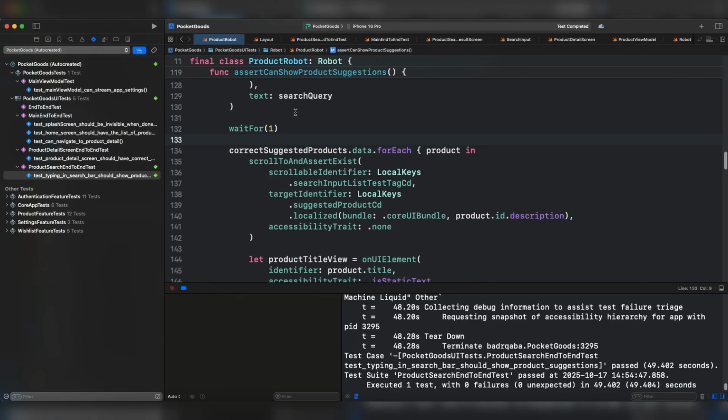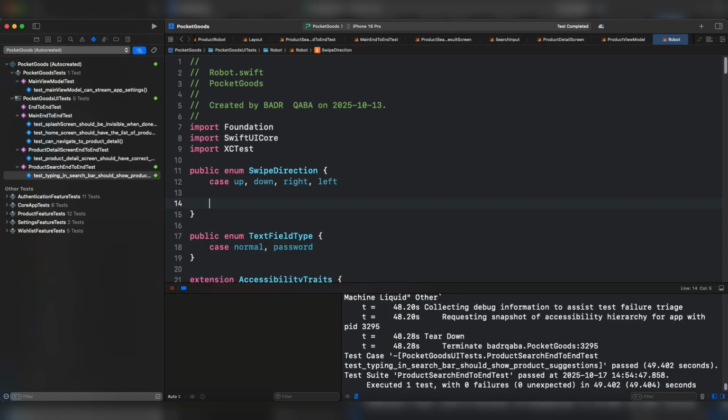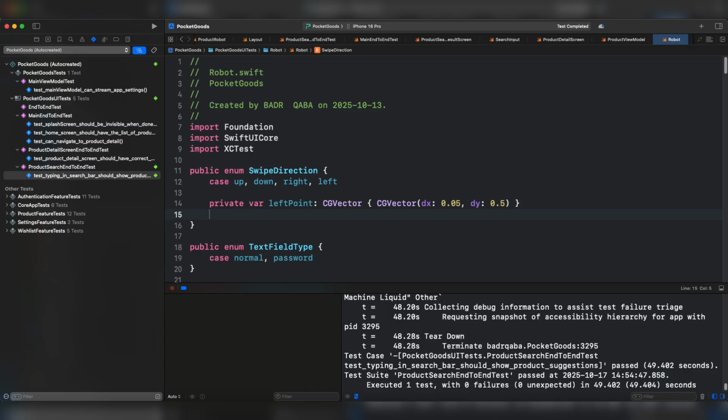I'm going to proceed with another implementation under the robot class. We need to specify where to scroll: basically the left, top, bottom, and right points of the element. We're going to use a vector for that purpose. For the left point, we will take 5% from the left, and it should be centered vertically. For the right point, it's going to be slightly in from the right edge of the element, in other words 95% from the left, and vertically centered.